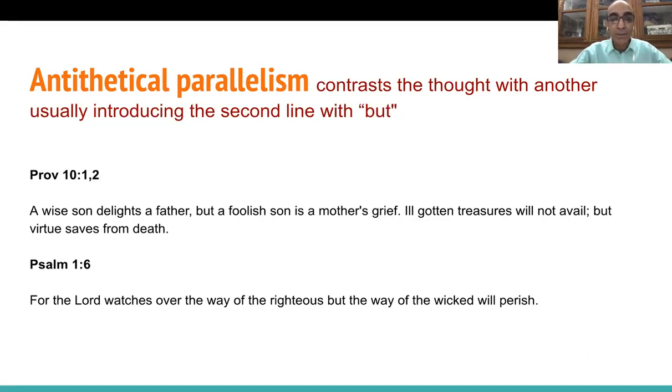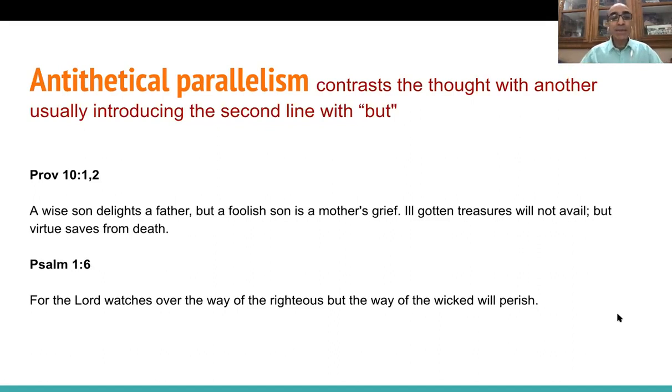First one, Proverbs chapter 10, verse 1 and 2. Here we go. A wise son delights a father, but a foolish son is a mother's grief. Okay, so there is antithetical parallelism. So one is the idea of a wise son, but then here we have the opposite, a foolish son. So wise son is being contrasted with the foolish son.